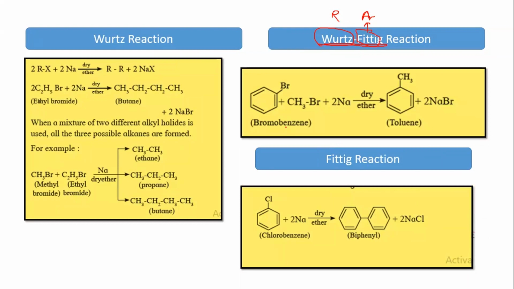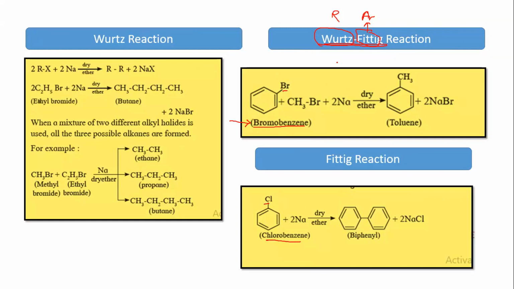The reactant in case of Wurtz-Fittig reaction involves one aromatic halide. Please don't go wrong. ब्रोमोबेंजीन का दूसरा नाम क्या आएगा? What would be another name for bromobenzene? Thanks a lot, Tejas. Perfect. Phenyl bromide. The way we did for chlorobenzene, we said it is phenyl chloride. Same way this is phenyl bromide. सिर्फ halogen ही अलग है. Rest everything is same.